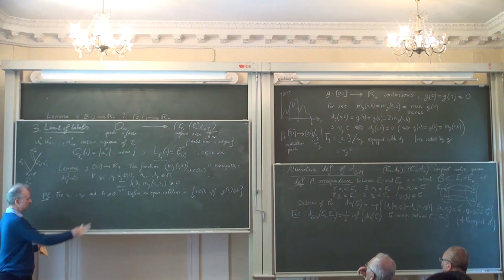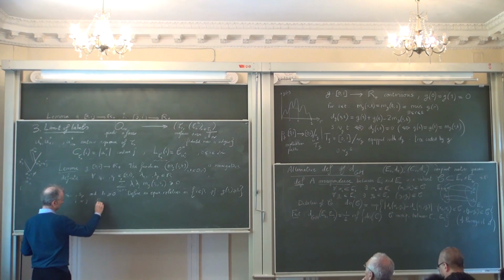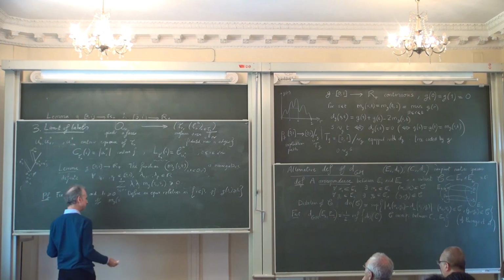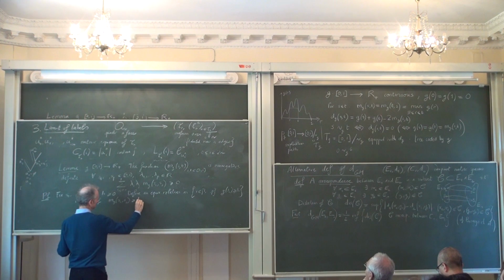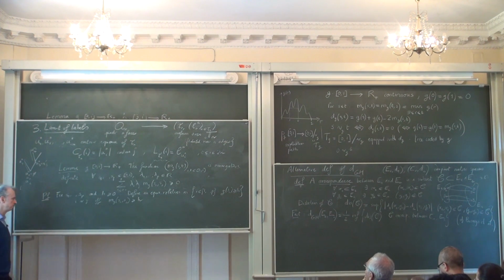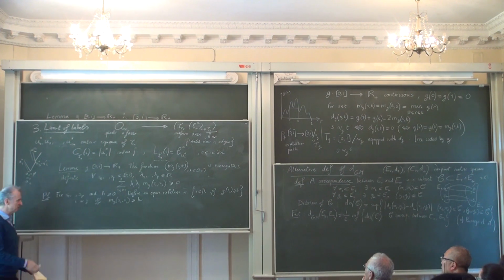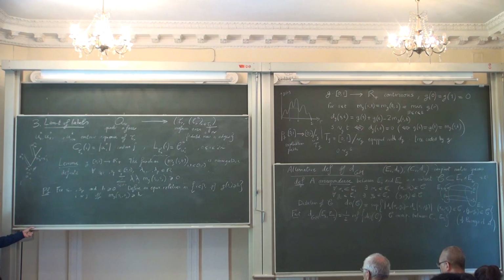How do you define this equivalence relation? You say that i is equivalent to j if and only if m_g(s_i, s_j) is greater than or equal to h. So this is an equivalence relation. I'll let you check that. It's really very easy. Be careful that if you were putting the other inequality, it would not be an equivalence relation. So it's not completely trivial. But this one is an equivalence relation.